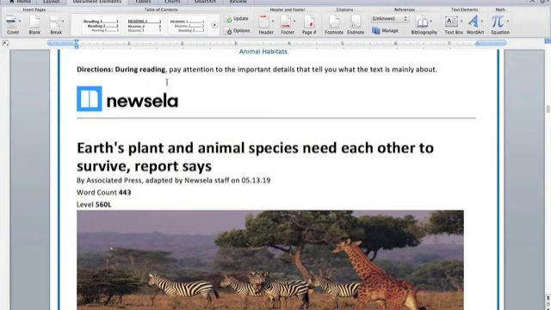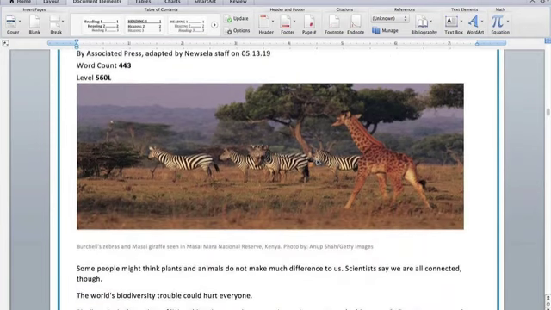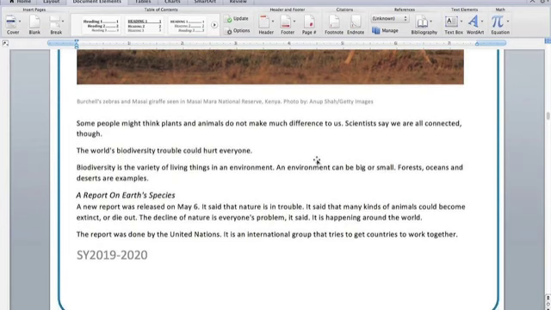Directions. During reading, pay attention to the important details that tell you what the text is mainly about. Earth's plant and animal species need each other to survive, report says. Some people might think plants and animals do not make much difference to us. Scientists say we are all connected though. The world's biodiversity trouble could hurt everyone.